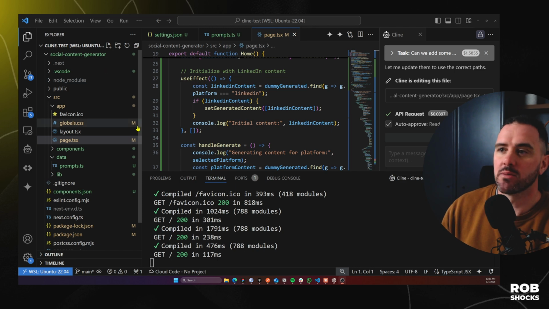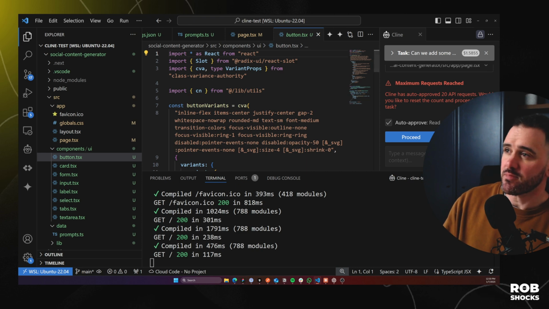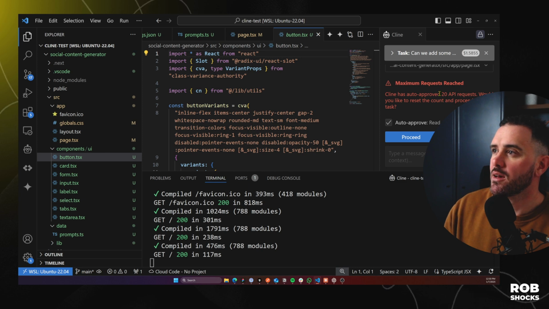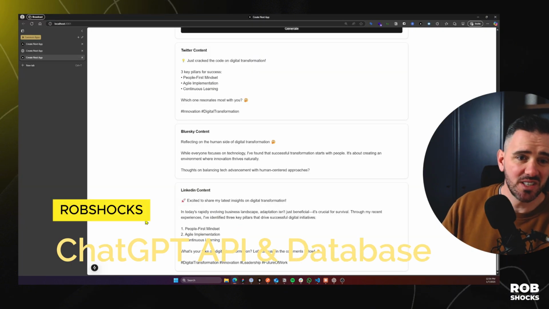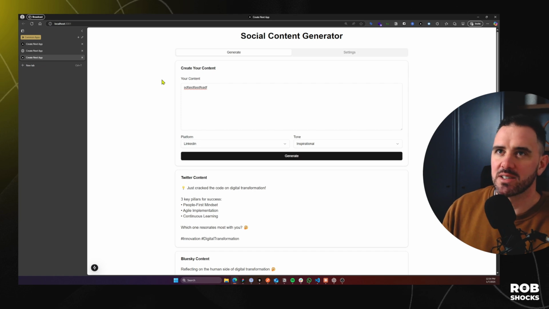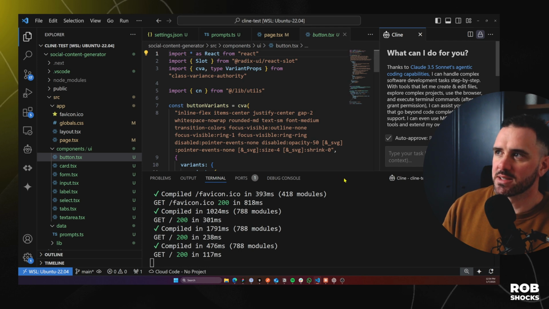Okay, so how did we get on? Oh, and I'm just noticing it's gone and spent a whole $1 on me since I've been gone. Okay, so again, it just went around in the same loop, but thankfully, since I was away, it did have an API request limit set to 20 because I don't want it to continually try and fix that import path issue. So it seems to be working fine for me as far as I can see. So let's take it a little bit deeper and see how it'll work in terms of working with a database.